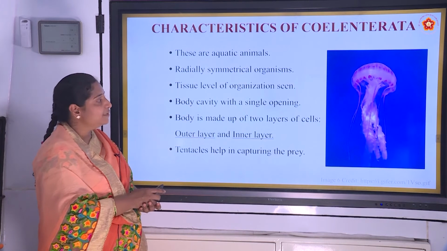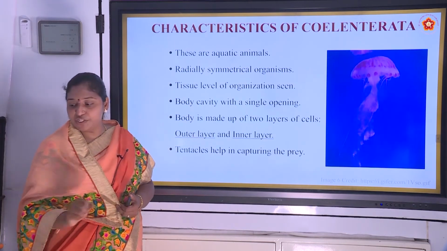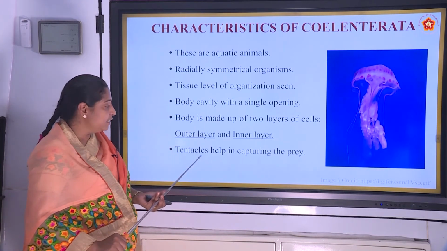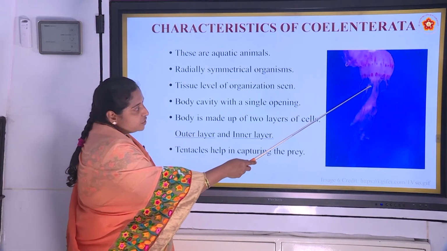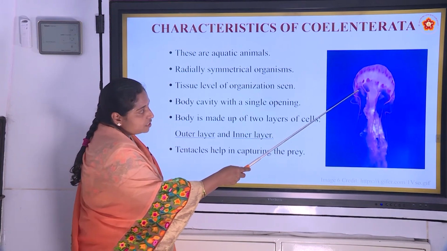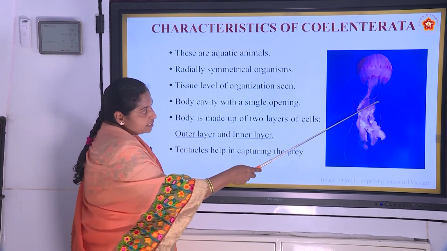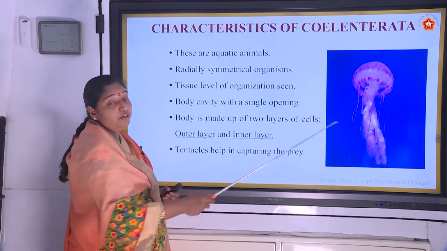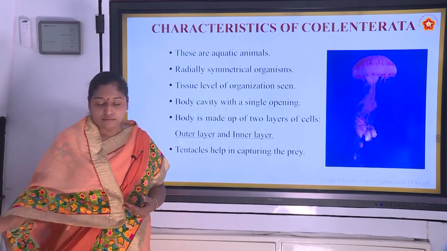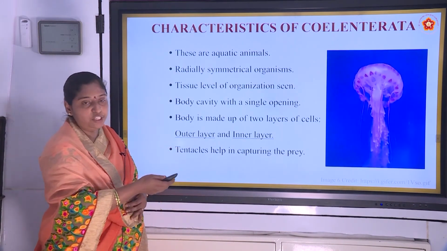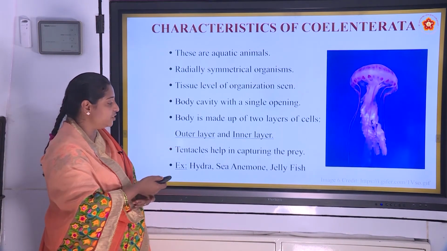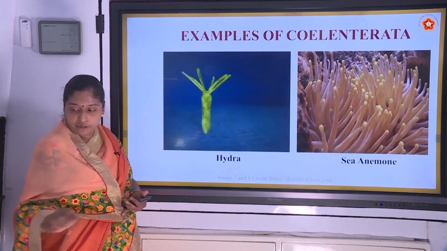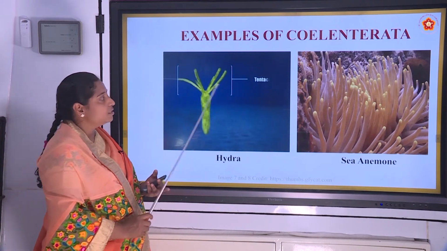Tentacles help in capturing the prey. This is the special feature of coelenterate tentacles. Here you can observe the hair-like structures, and these hair-like structures are called tentacles, and this help in capturing the food. And that is jellyfish. Another examples are hydra, sea anemone. This is hydra and this is sea anemone.